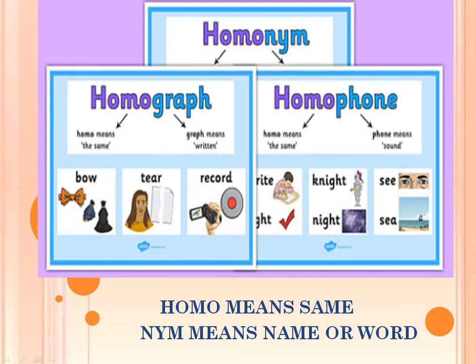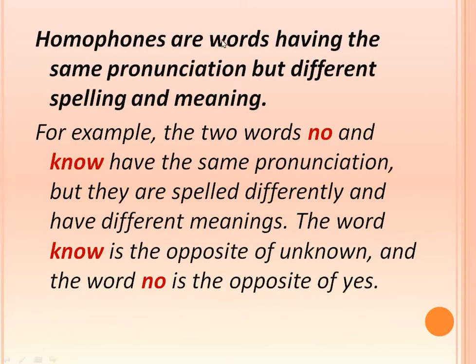So homophones are words having the same pronunciation but different spelling and meaning. Spelling is different, meaning is different, but when we speak, they seem to have the same sound, same pronunciation.